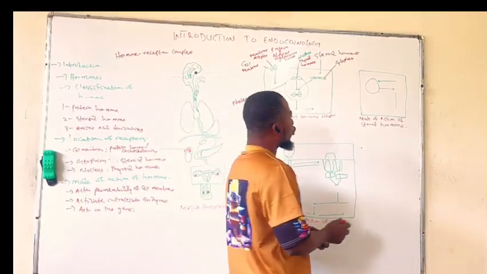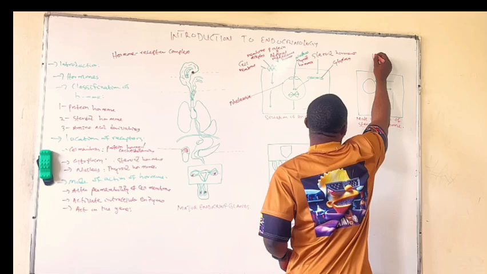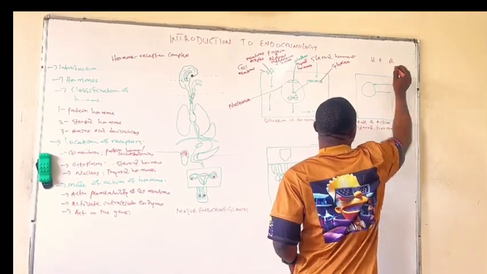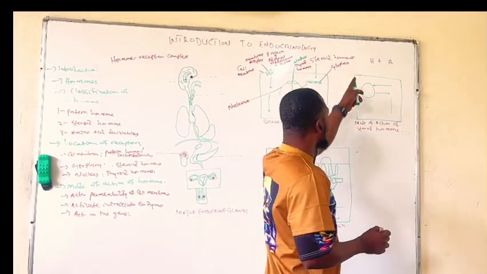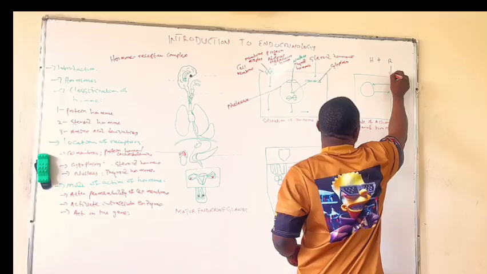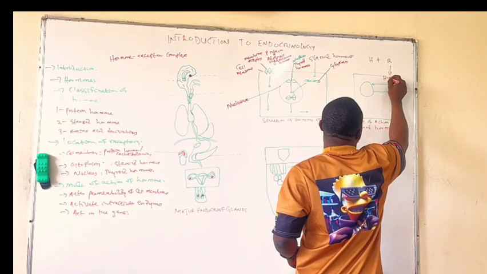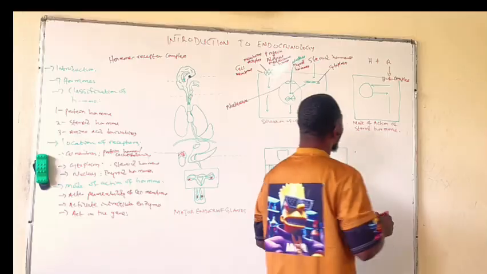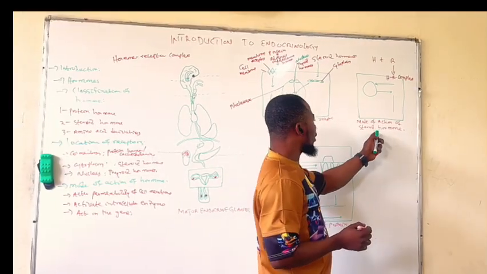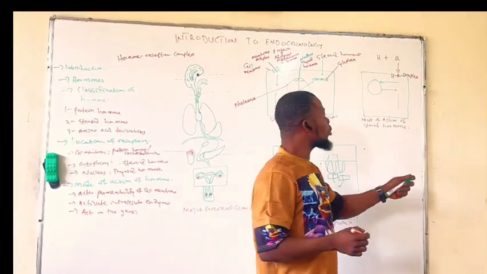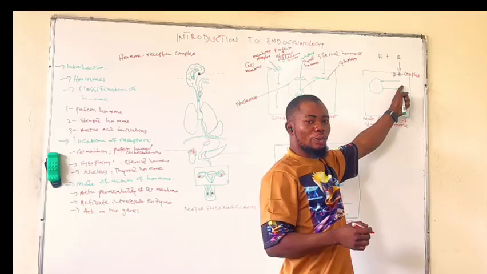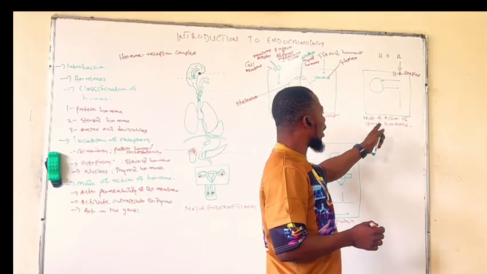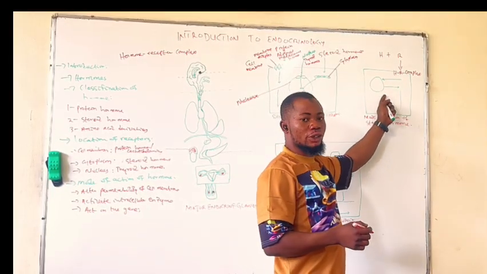Now, from here, we'll be having hormone plus our receptor. Hormone plus receptor will give us the hormone receptor complex. Now, we've already said that the steroid hormone has its receptor in the cytoplasm, while that of the thyroid hormone is in the nucleus.